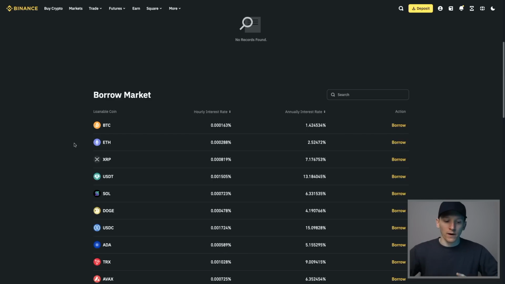We'll stick to Bitcoin, right? So you put Bitcoin on there, you take a loan against it, the Bitcoin falls in value, your loan is suddenly very high in relation to your collateral. Binance is going to liquidate your Bitcoin, right? So we can't go into bad debt, but that's a risk for us when loaning against our crypto.